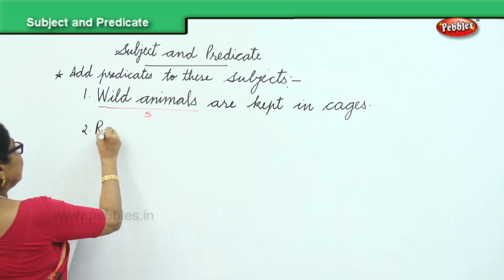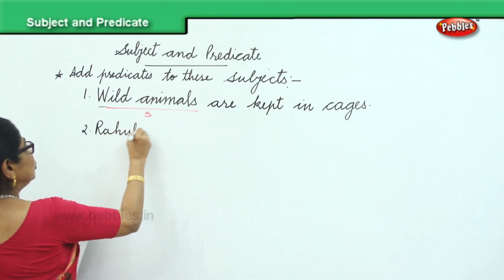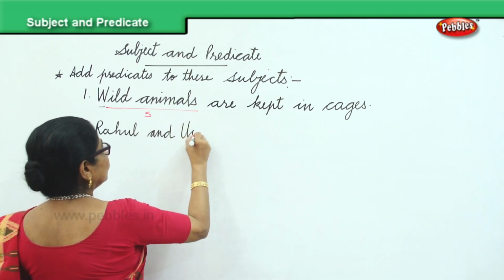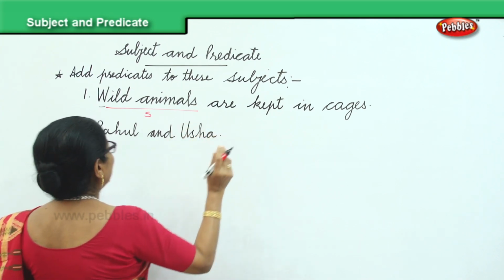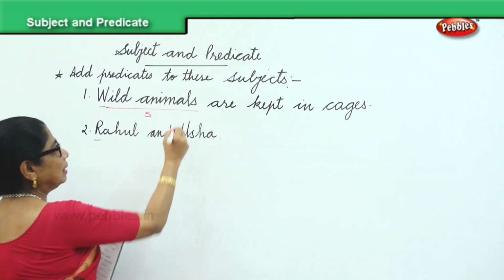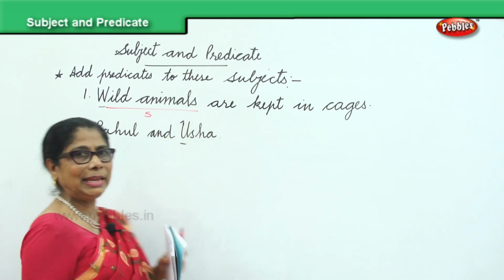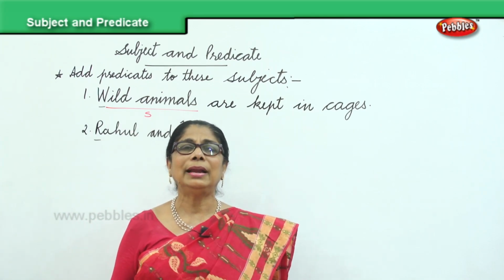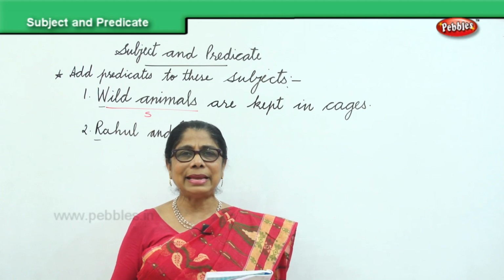Rahul and Usha. I have given you Rahul and Usha. R and U are capital letters because those are the names of people. So I have given you the subject, Rahul and Usha. Complete the sentence.